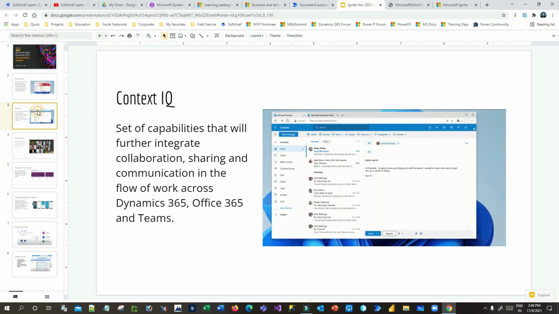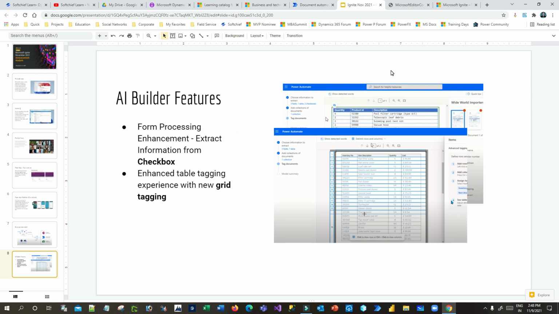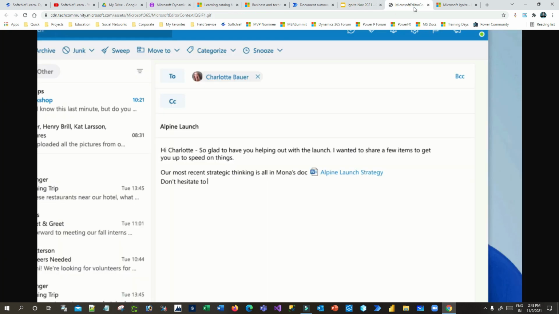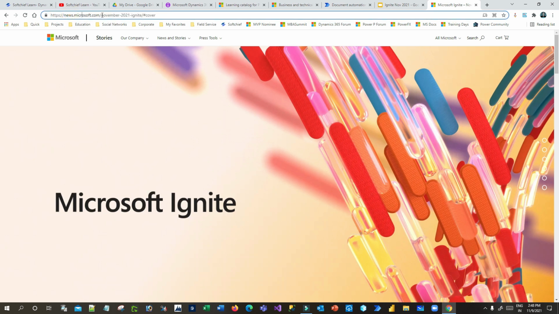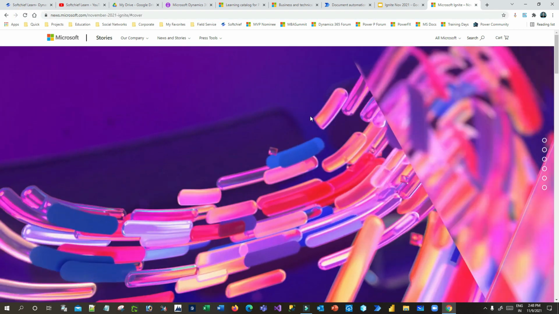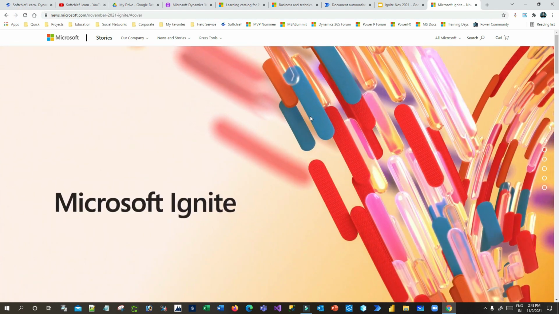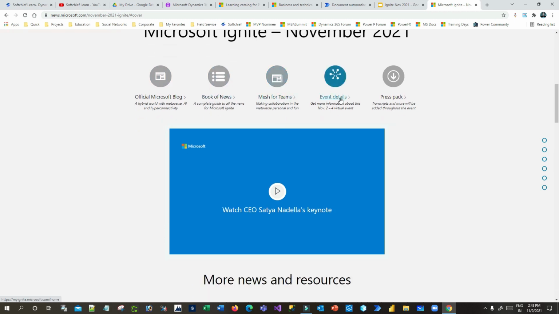Only 7 concepts are covered here, but there are many concepts that were announced at Microsoft Ignite. If you go to news.microsoft.com and look for November 2021 Ignite, you will see all the related topics announced at Microsoft Ignite. Here you will find the official Microsoft blogs related to the Ignite announcements, book of news, Mesh for Teams, event details, and the press pack.